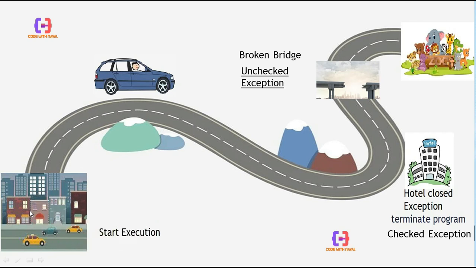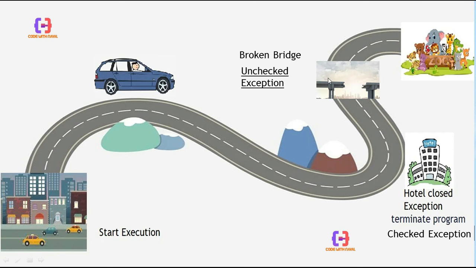If the hotel is closed, we simply continue our journey. We can define this in advance. This one is expected, because sometimes we expect the hotel to be closed or open.